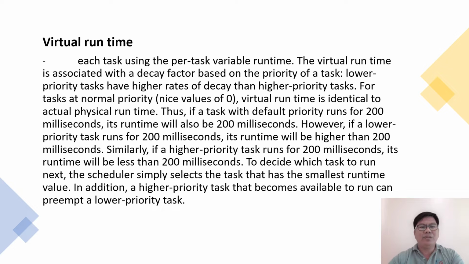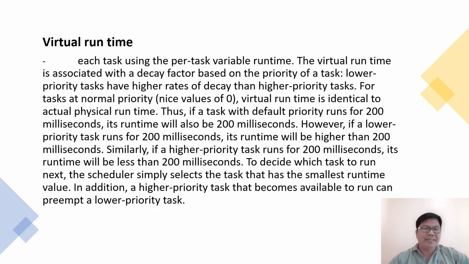Thus, if a task with default priority runs for 200 milliseconds, its vruntime will also be 200 milliseconds. However, if a lower priority task runs for 200 milliseconds, its vruntime will be higher than 200 milliseconds. Similarly, if a higher priority task runs for 200 milliseconds, its vruntime will be less than 200 milliseconds.